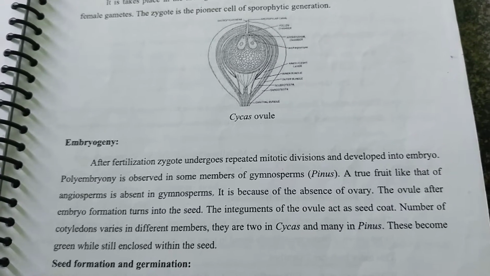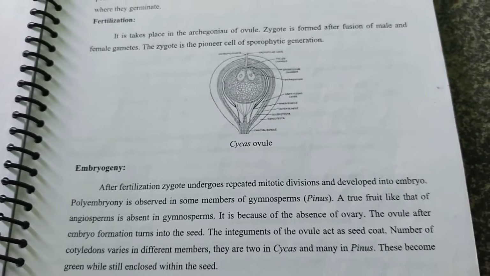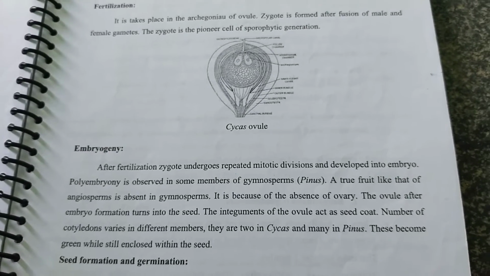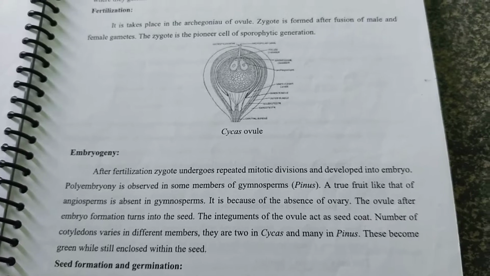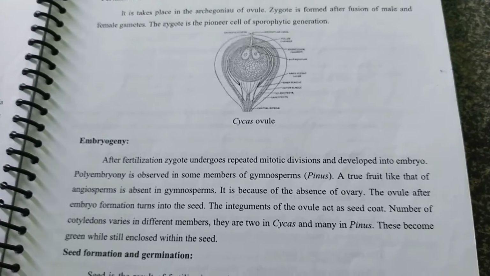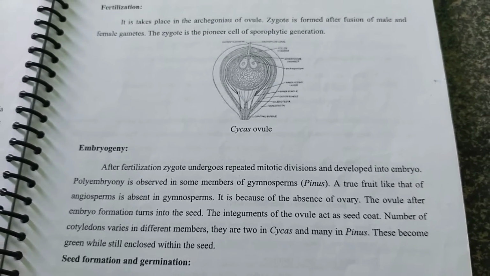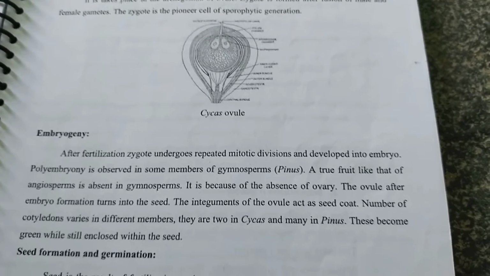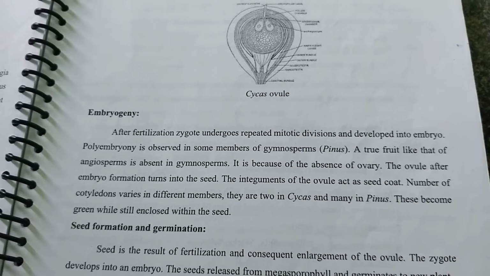You can clearly note that the number of cotyledons varies in different plants. There are 2 in cycas and many in pinus. The embryo becomes green while still enclosed within the seed.